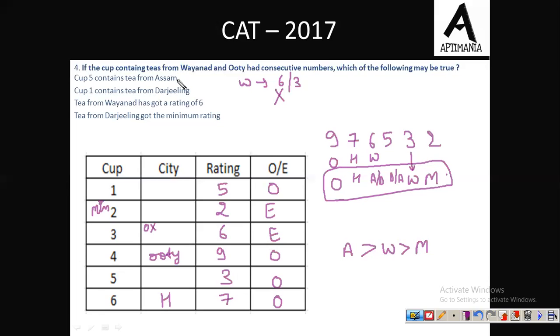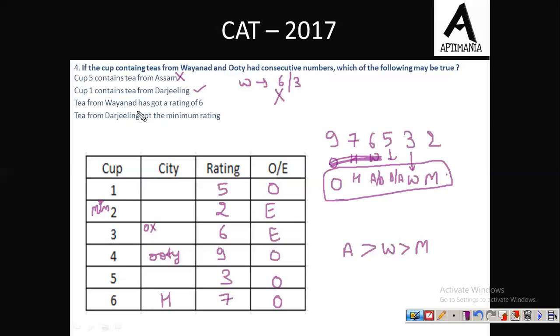So this is wrong. Cup 1 contains tea from Darjeeling. Cup number 1 is the one with rating 5. So Darjeeling in the one with 5. Yes, this is possible. Here Darjeeling can come and Assam can also come. So this might be true.